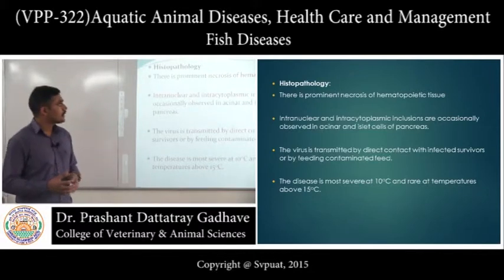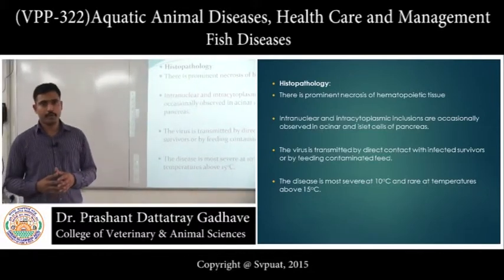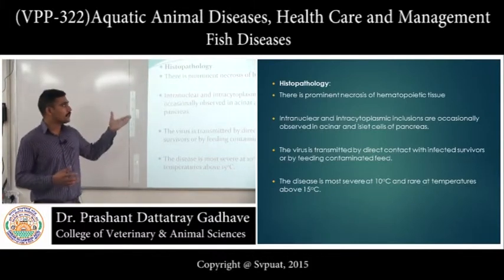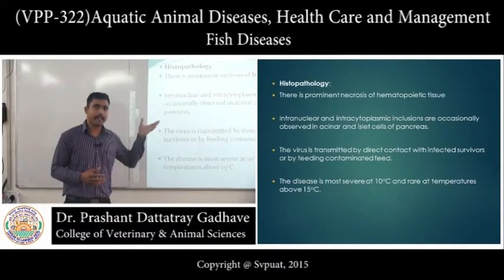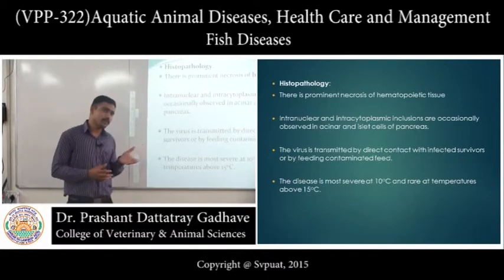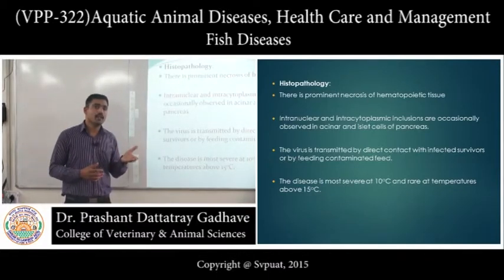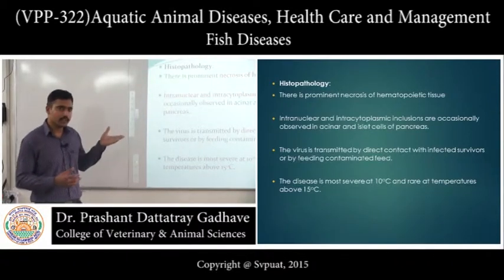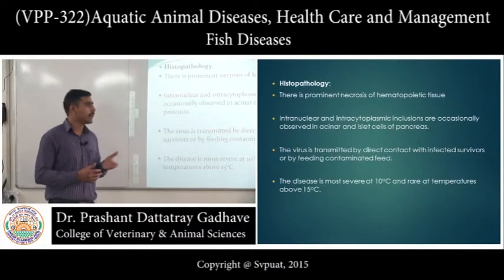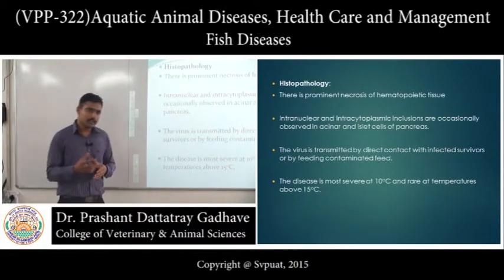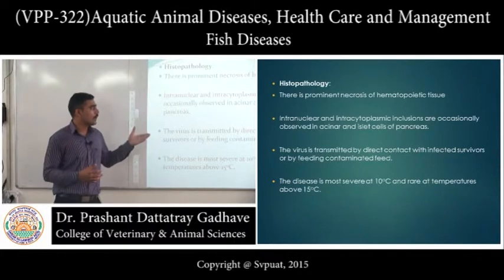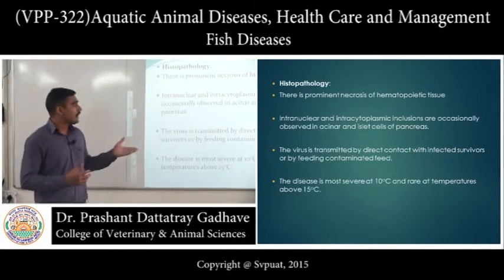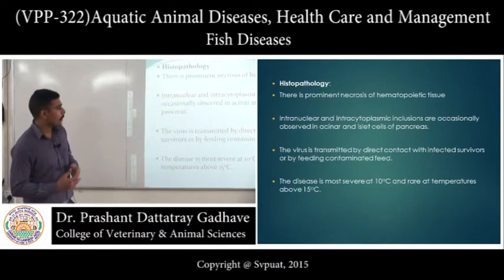Microscopically, we will observe the necrosis of hematopoietic tissue. What it means is that this fish is showing necrosis in the kidney. Hematopoietic tissue is actually embedded in the anterior kidney of a fish. That's why the name is given to this disease as infectious hematopoietic necrosis disease. Occasionally, we can find intracellular as well as intracytoplasmic inclusions in the acinar and islet cells of the pancreas.